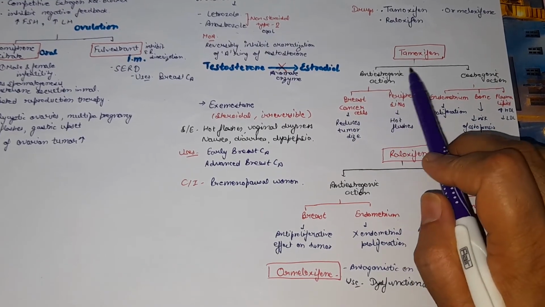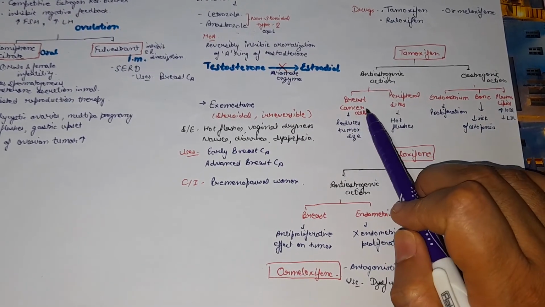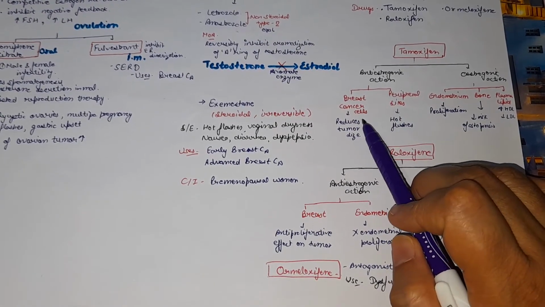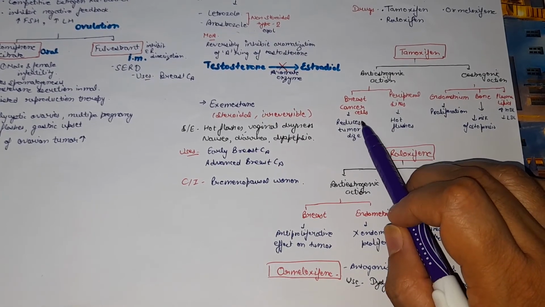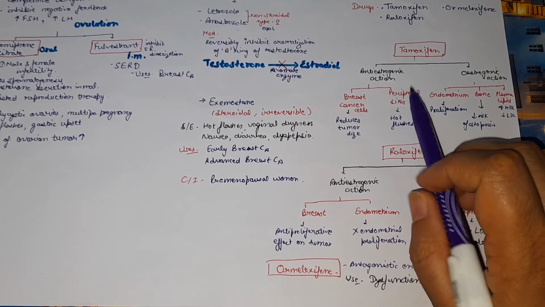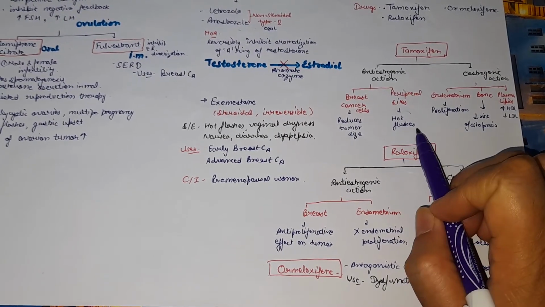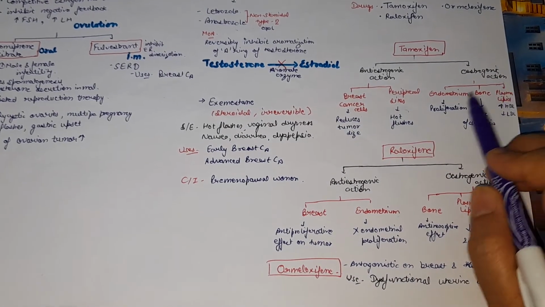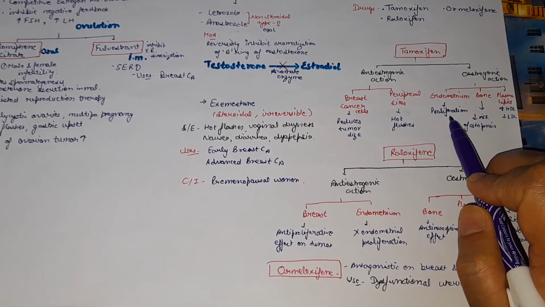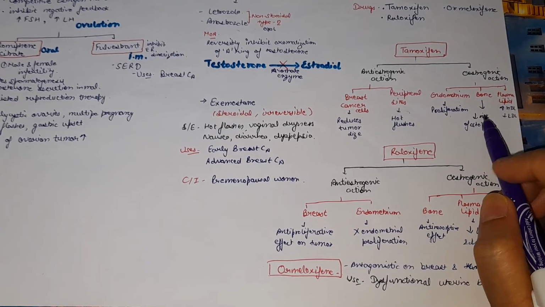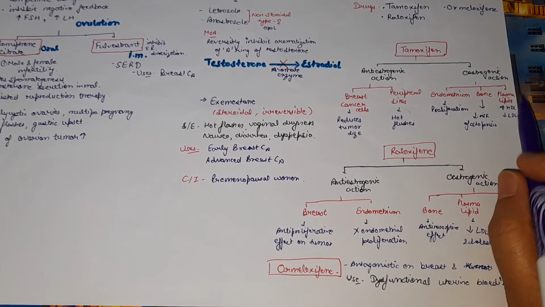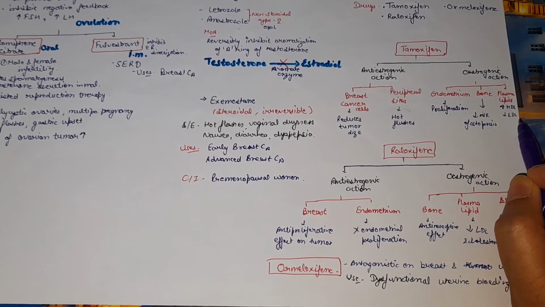The antiestrogenic effects of tamoxifen are produced on breast cancer cells and peripheral sites. When they act on breast cancer cells, they help in the treatment of breast carcinoma because they reduce the tumor size. And on peripheral sites they have antiestrogenic action, so they will cause hot flashes. The estrogenic action they produce on endometrium causes proliferation, because we know that estrogen causes proliferation of endometrium. On bone they decrease the risk of osteoporosis. And in plasma lipid, as we discussed earlier, estrogenic actions are an increase in HDL and a decrease in LDL.